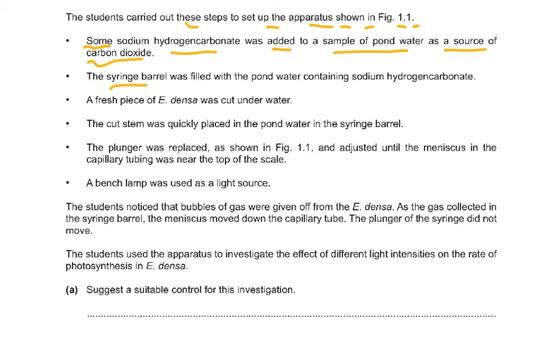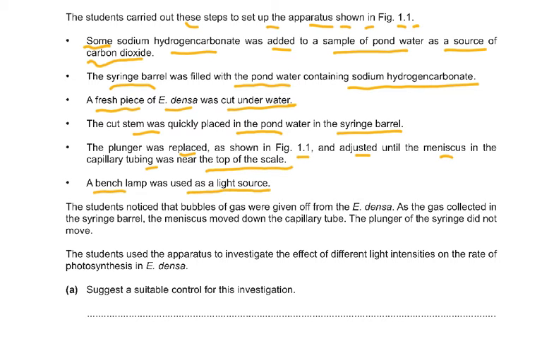The syringe barrel was filled with the pond water containing sodium hydrogen carbonate. A fresh piece of E. densa was cut. The water weed was cut underwater. Why do we cut it underwater? So that air doesn't enter and doesn't cause an airlock. The cut stem was quickly placed in the pond water in the syringe barrel. The plunger was replaced as shown in figure 1.1 and adjusted until the meniscus in the capillary tubing was near the top of the scale.